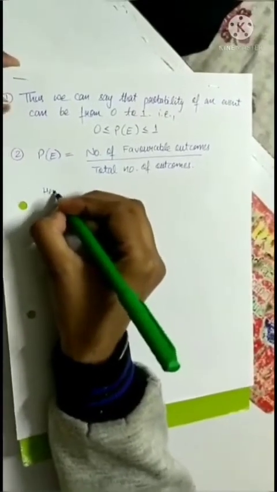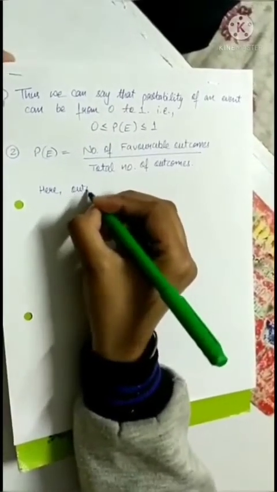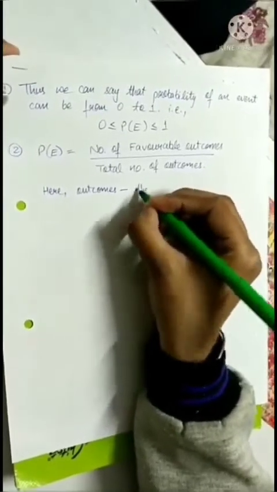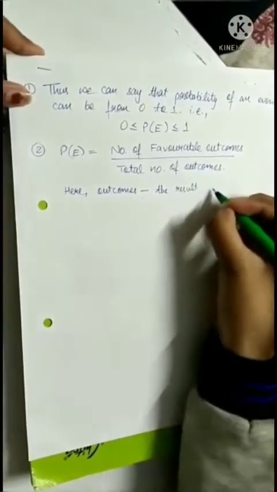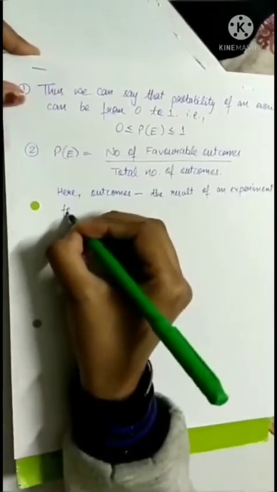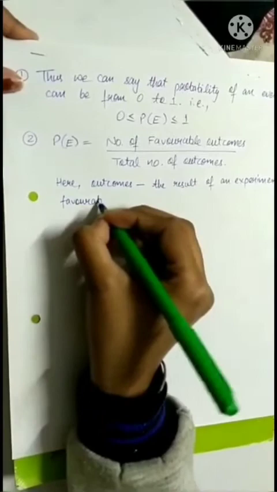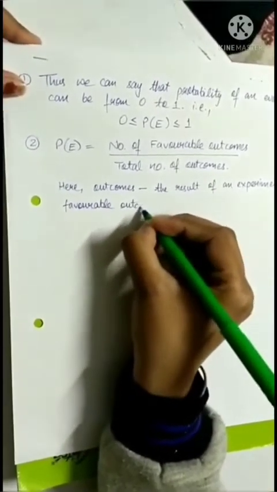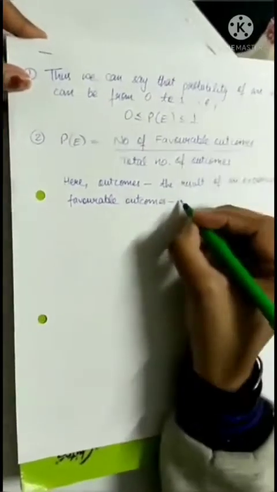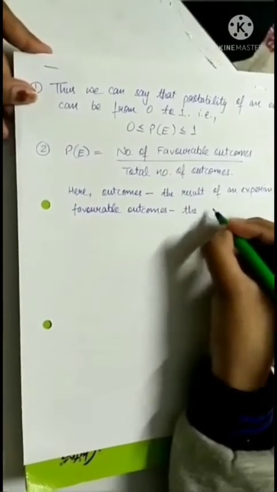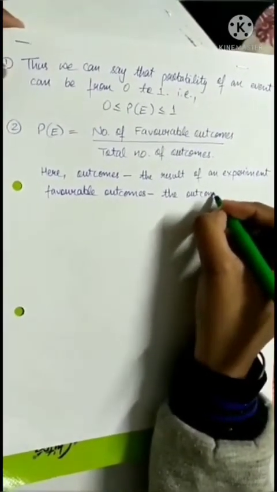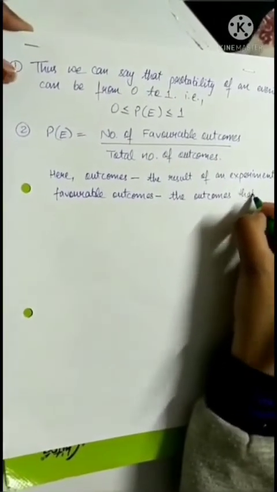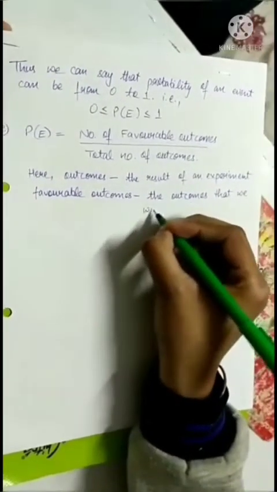Here two terms have come. First is outcomes, which means the result of an experiment. The second term is favorable outcomes, which means the outcomes that we will be needed.